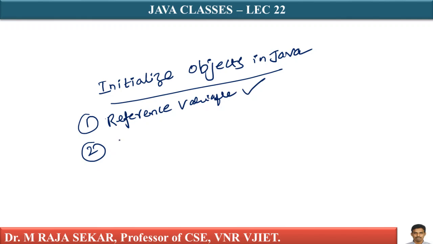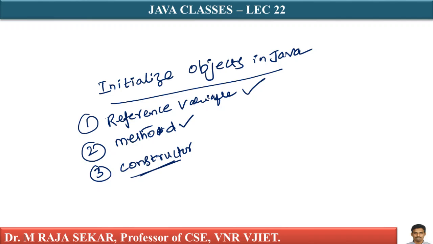We can initialize an object by using method. This also I discussed. What about the third one? By using constructor, we can initialize the object.